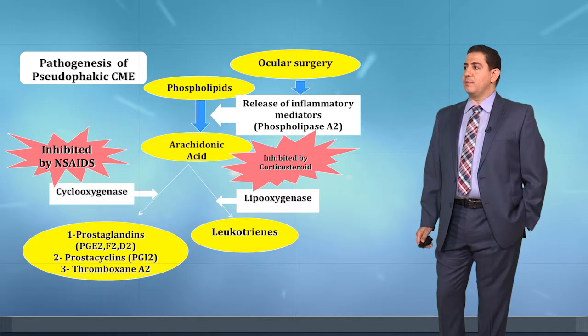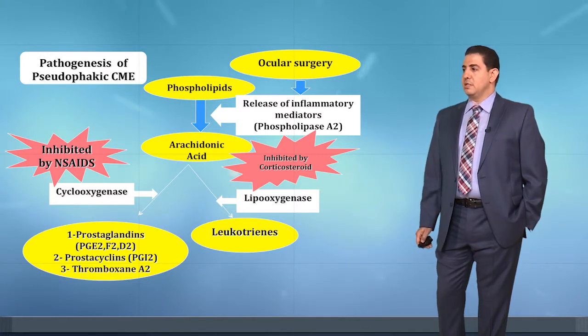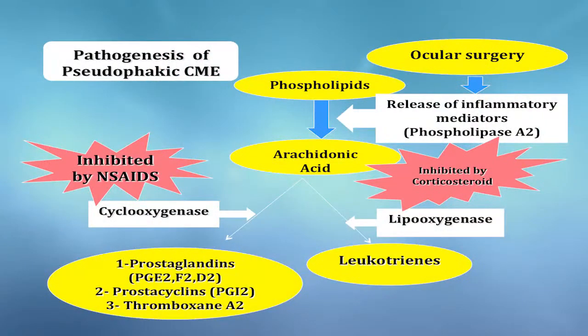This diagram shows the pathogenesis of pseudophakic cystoid macular edema. Here, the ocular surgery leads to release of inflammatory mediators, phospholipase A2, then phospholipids and arachidonic acid. Arachidonic acid, cyclooxygenase and lipoxygenase, then leukotrienes and then prostaglandins. All the inflammatory mediators will be released.